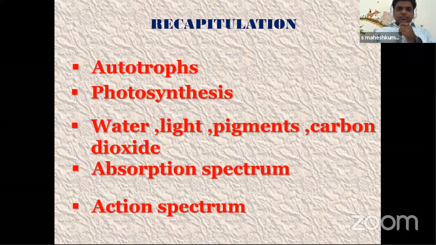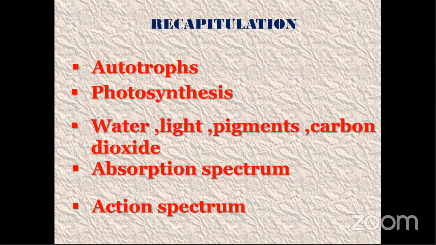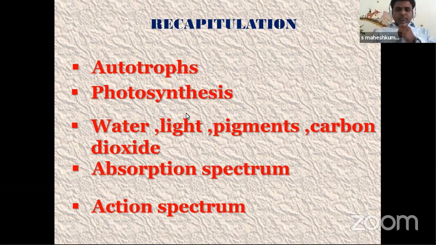In the previous class, we learnt about the autotrophs, how they prepare their food by means of photosynthesis. The required materials for photosynthesis are water, light, pigments, and carbon dioxide. At last, the absorption spectrum, absorption of light by different pigments, and next, the action spectrum, which indicates the rate of photosynthesis. This is what we completed in webinar 1 in the chapter photosynthesis in higher plants.